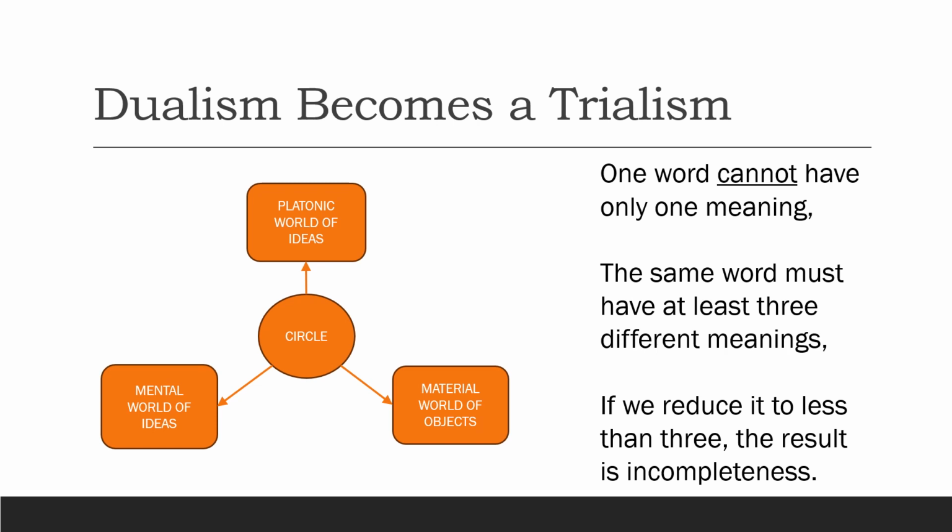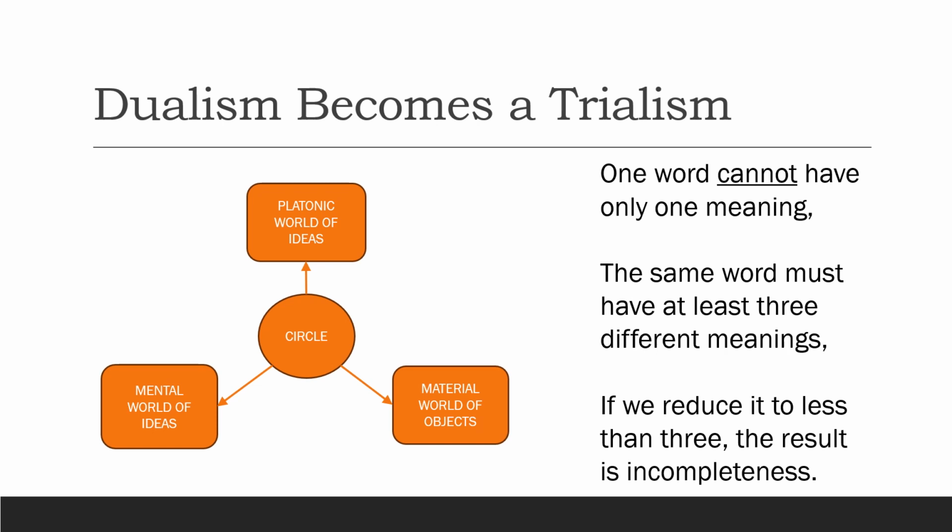Now we can see how every word can refer to something in any of these three worlds. For example, when we use the word circle, we could be speaking about a circular object in the real world, or an idea that we have in our minds, or the definition of a perfect round in the Platonic world. Factually, we use the same word such as circle in each of these three ways at different times. However, in a given context, the word circle just refers to one of the three worlds.